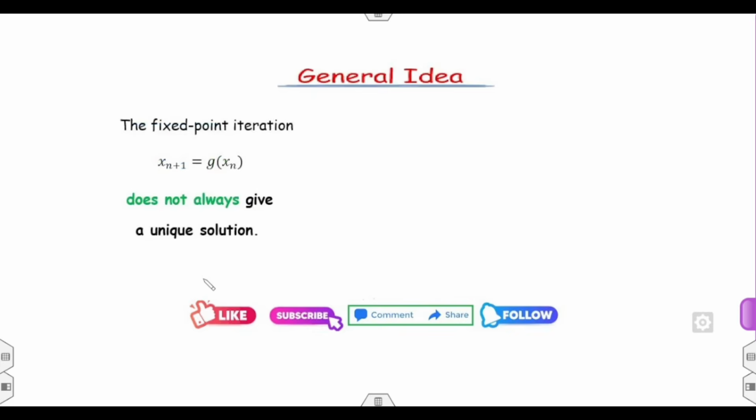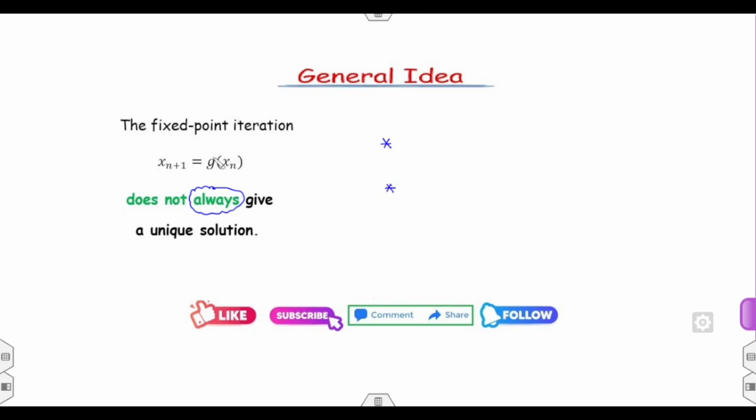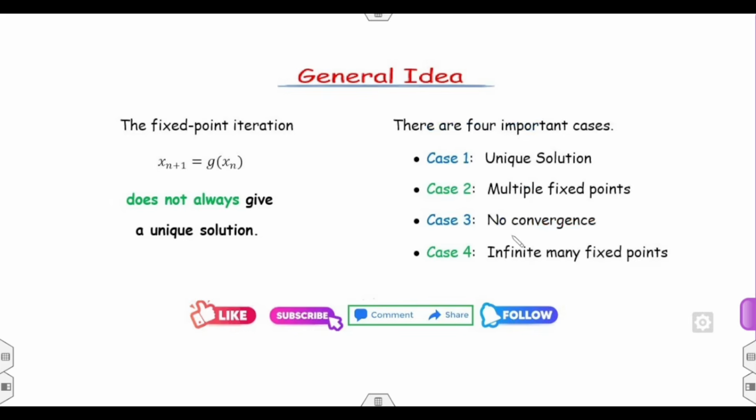Clear? Now, the first point is the fixed point equation does not always give you the unique solution. Remember students, always नहीं होगा. The answer is dependent upon two properties: the properties of the g and the interval I, जिस interval के अंदर आप उसका root find करोगे. Fine? The answer is dependent upon the properties of the g and the interval under consideration. Interval को मैं हमेशा I लिखूंगा. Then I will discuss the 4 different cases: unique, multiple fixed points, divergence, infinitely many fixed points.